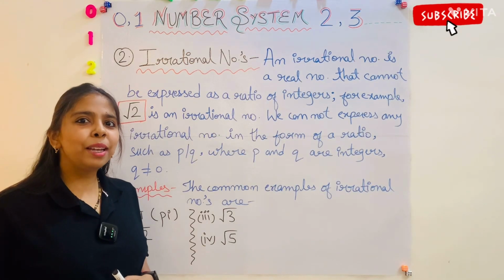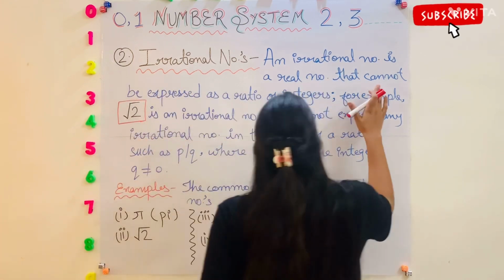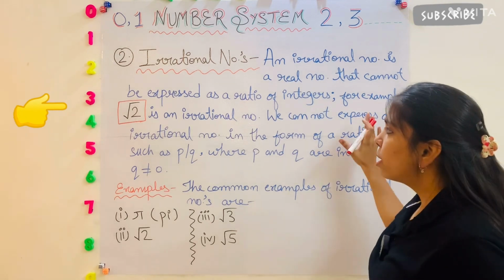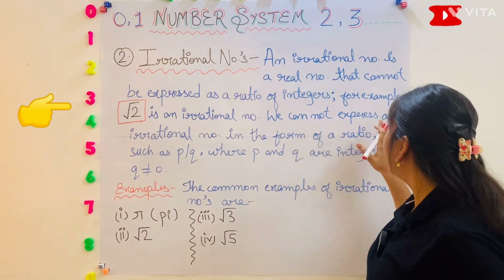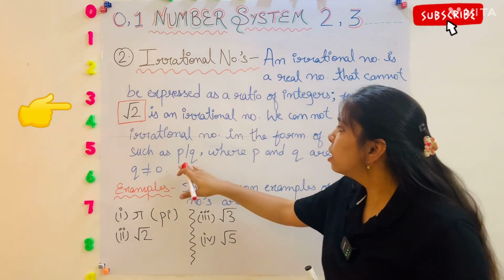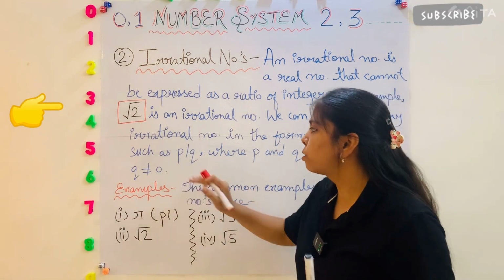So guys, let's begin with the irrational numbers. An irrational number is a real number that cannot be expressed as a ratio of integers. For example, root 2 is an irrational number. We cannot express any irrational number in the form of a ratio such as p by q, where p and q are integers and q is not equal to 0.